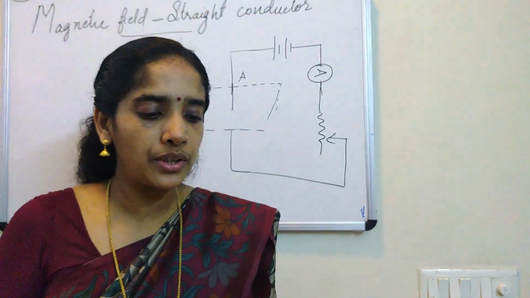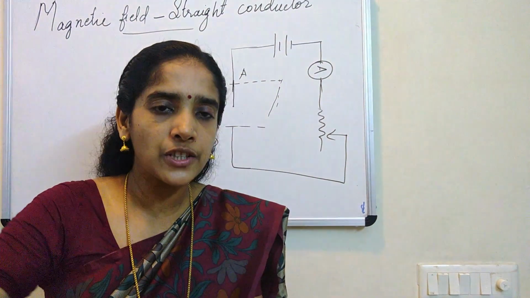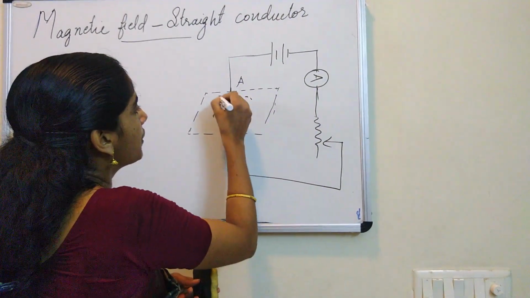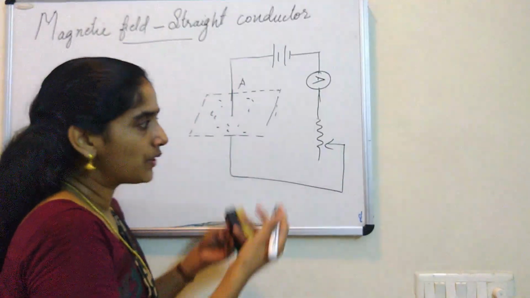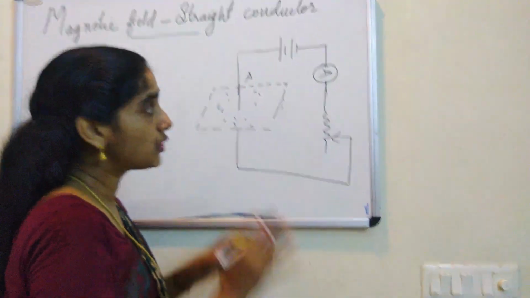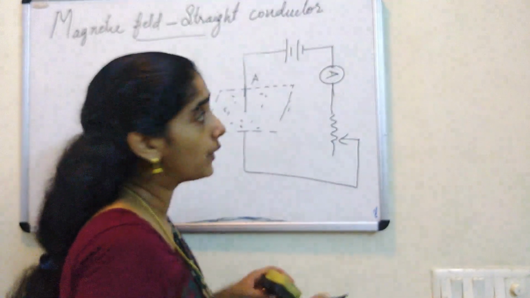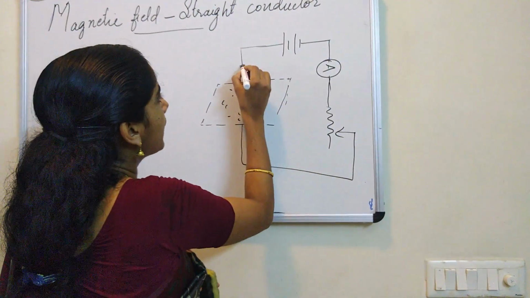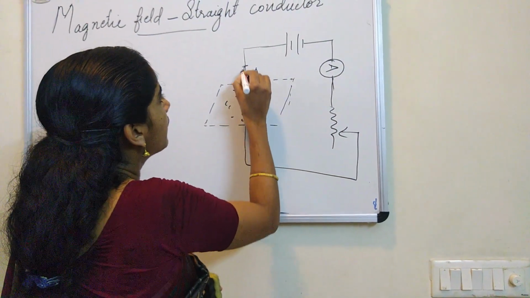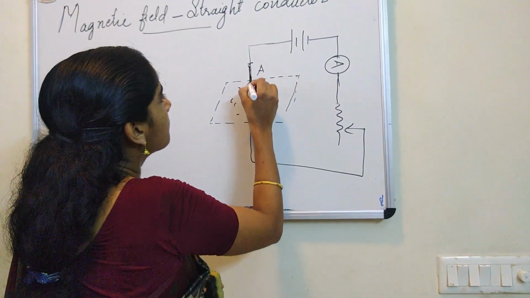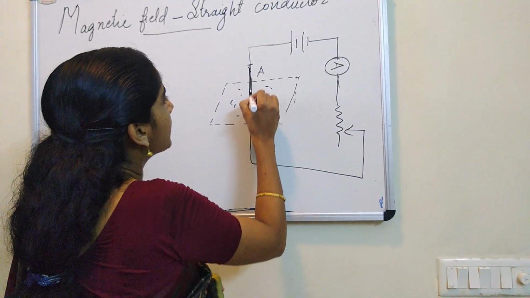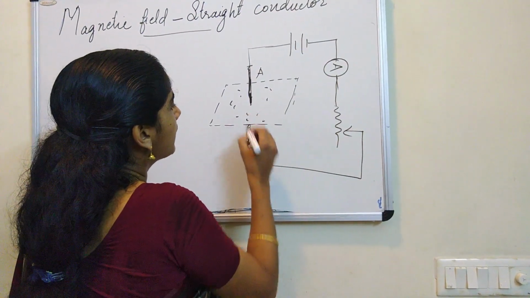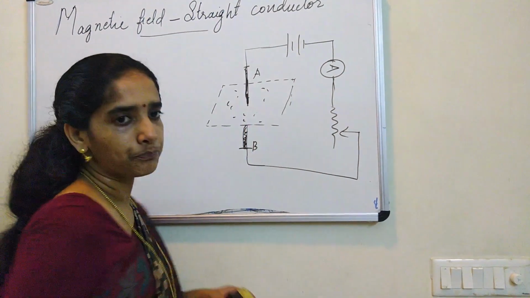What is the need of the cardboard there? Now you are going to sprinkle the iron powder around the conductor. So here the iron powder is already sprinkled. This you have already seen in the video. This you have to write in the theory. This is the way you have to write. You will write conductor, battery, ammeter, rheostat, and a current carrying conductor. Let me make it a little bold here, just to identify the conductor from the remaining part of the circuit, that means the connection wire. Let me draw it like this. Let me call it AB.